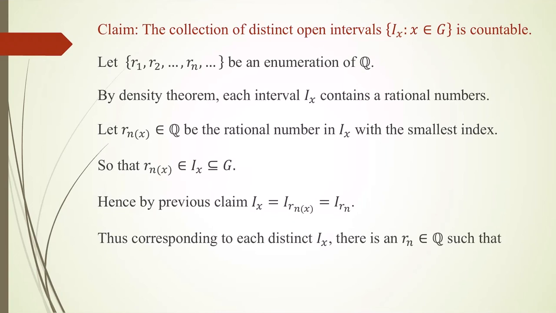So corresponding to each distinct Ix, there is an rn element of Q such that Ix is equal to I_rn. So in this collection, only countably many distinct open intervals will be there, because corresponding to each distinct Ix we have one rational number, and the rational numbers are countable. Therefore, this collection is also countable if we avoid repetition.